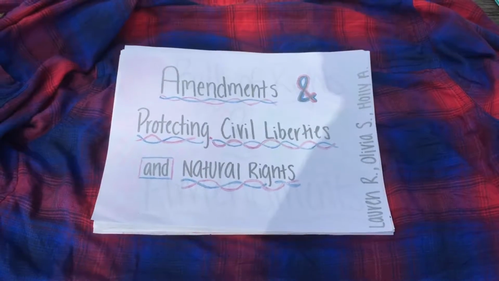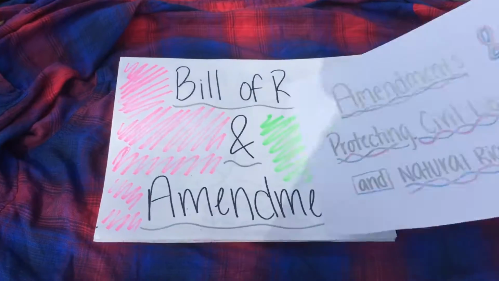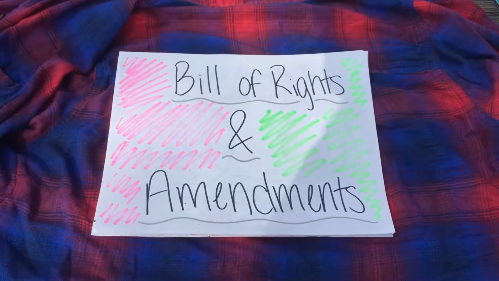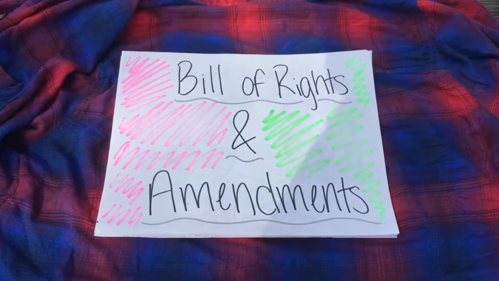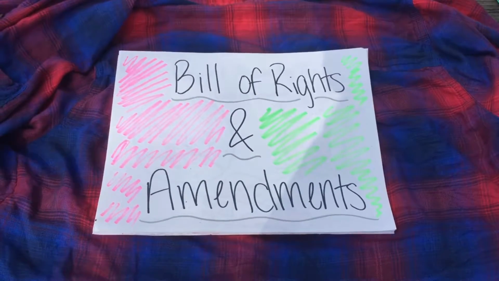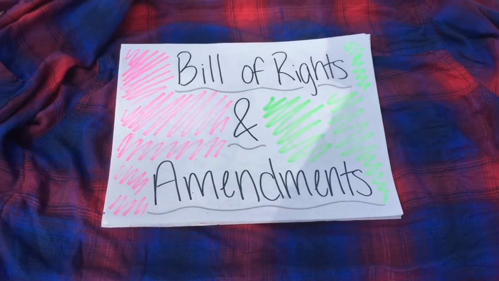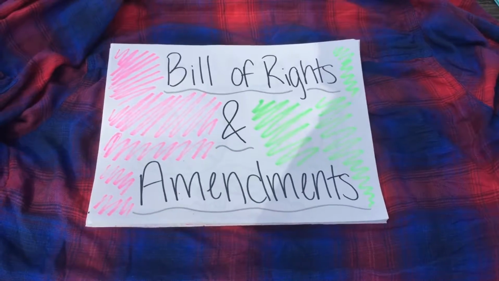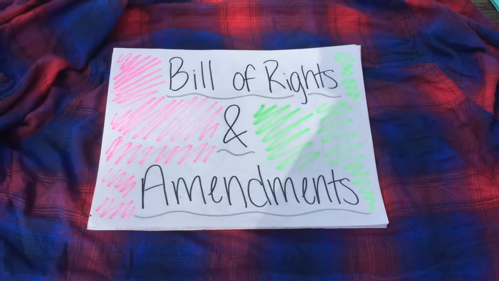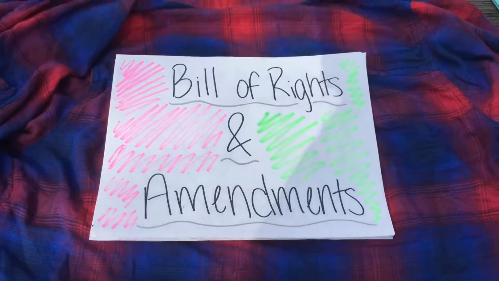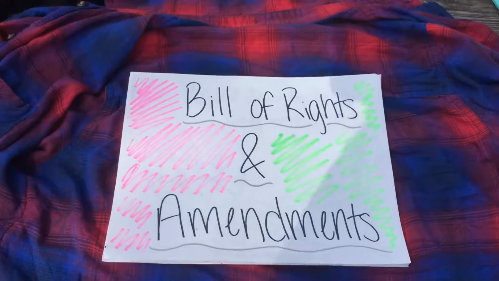Amendments in protecting civil liberties and natural rights. The Bill of Rights is a collection of the first 10 amendments in the Constitution. These amendments are aimed at protecting our civil liberties, which are the freedoms that all humans possess that the government can't interfere with or make laws against. The Bill of Rights were originally added to appease the anti-federalists who were concerned about a strong central government.